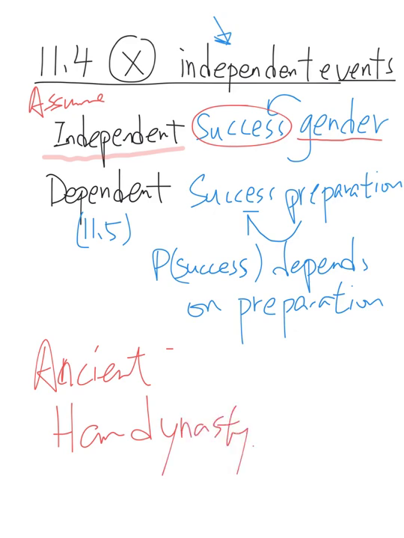Do you think that a woman had a higher success probability than a man, or men had a higher success probability than women? Obviously, men had a higher success probability. So normally when we are talking about independent events, we are always kind of assuming.